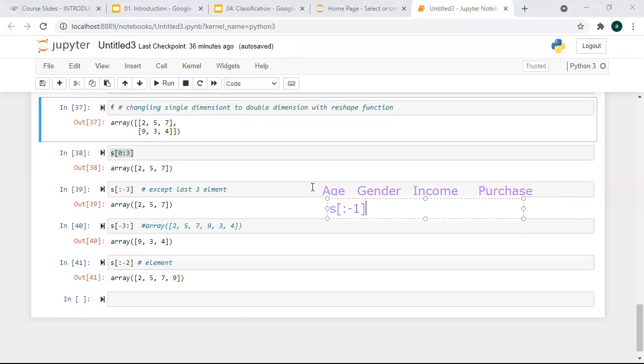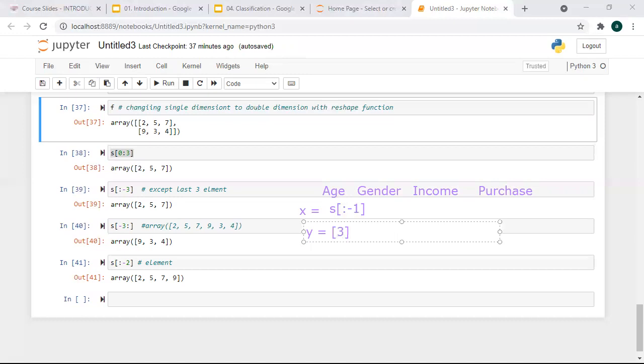Okay, it means my input features will be age, gender, and income. I will write like this: x is equal to s colon minus 1. It means that all these columns will be my input variable x, and my output variable I usually write like this: the column at index number 3.